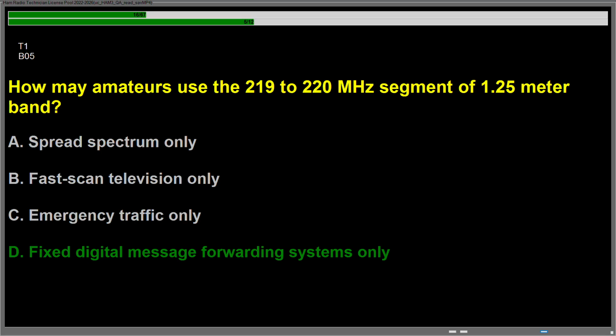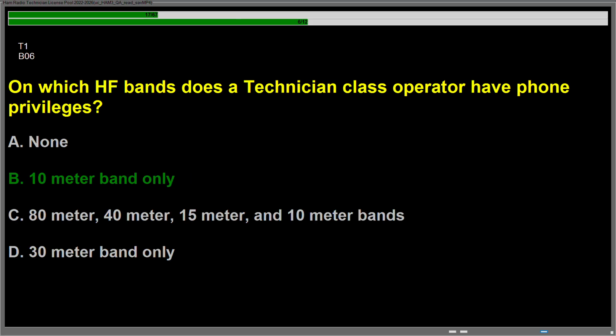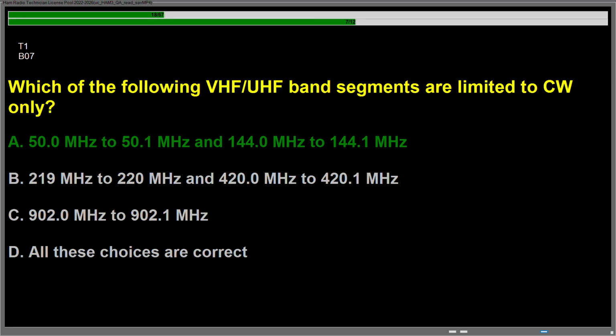Question Bravo 05, how may amateurs use the 219 to 220 MHz segment of 1.25 meter band? Answer is D. Fixed digital message forwarding systems only. Question Bravo 06, on which HF bands does a technician class operator have phone privileges? Answer is B. 10 meter band only. Question Bravo 07, which of the following VHF/UHF band segments are limited to CW only? Answer is A. 50.0 MHz to 50.1 MHz and 144.0 MHz to 144.1 MHz.